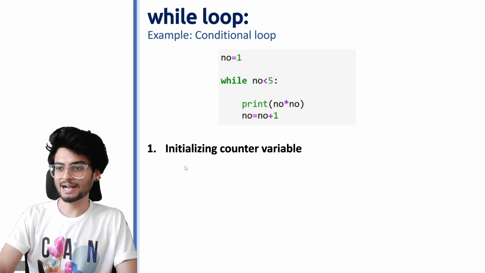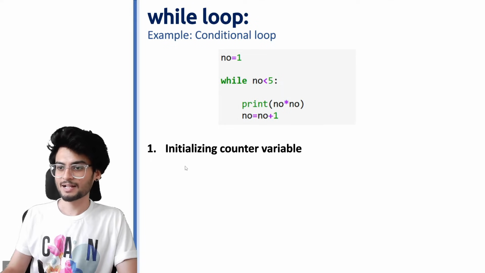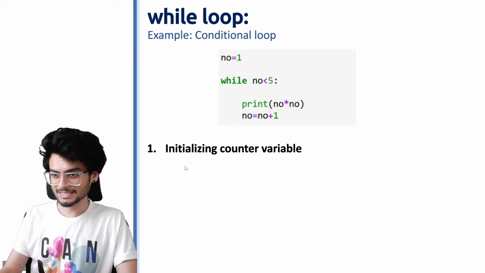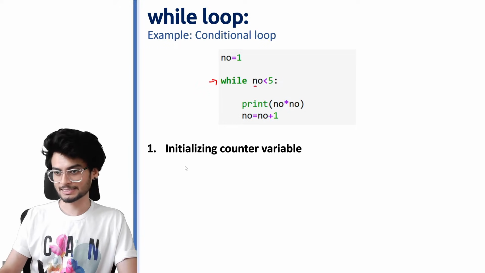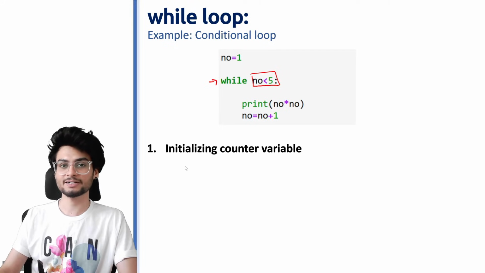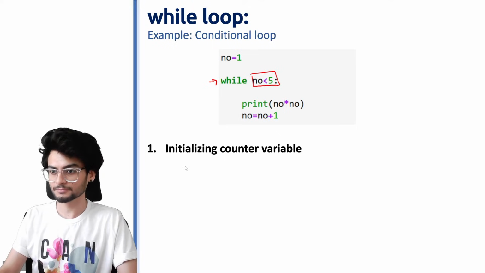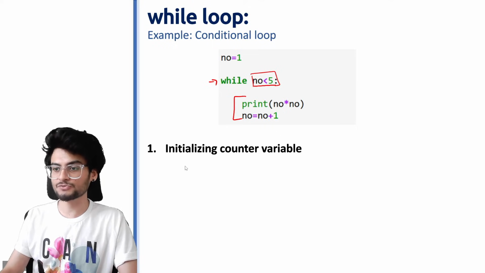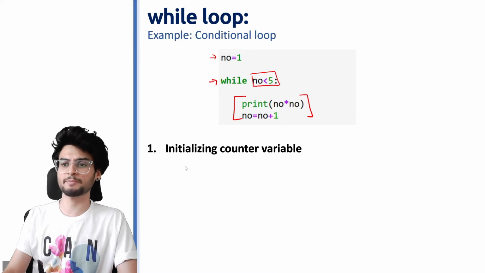So let's have a look at an example of how a while loop works. As we saw, this is the syntax, right? हम लोगों ने while लिखा. This is your logical expression जिसकी जो value है it can only be true or it can only be false. Then there are certain set of statements inside the loop. अगर आप देखोगे यहाँ पर एक variable भी है, we will have a look at why we took it.